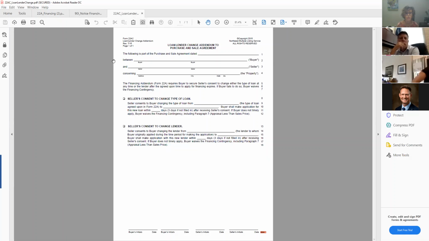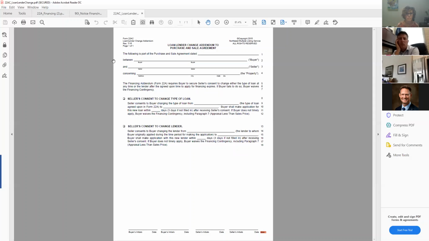And then if they need to change the amount of days for them to make application, they can, but the default is 3 days. Pretty basic. And then they'll sign this and send it over for the seller to initial and then send back for that. Doug, do you have any input?